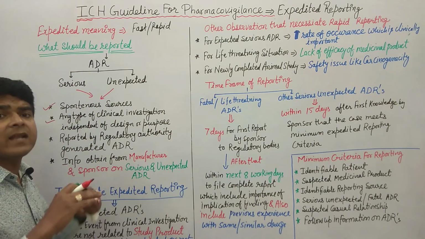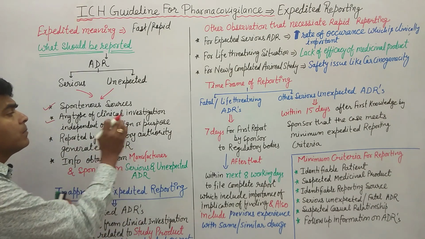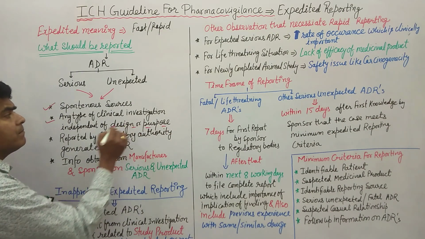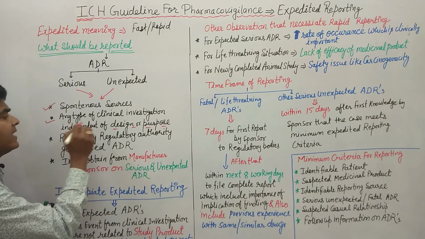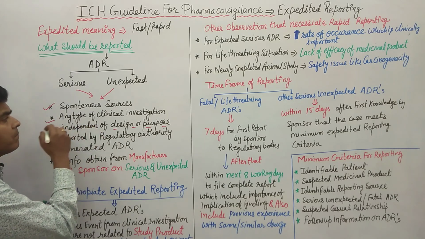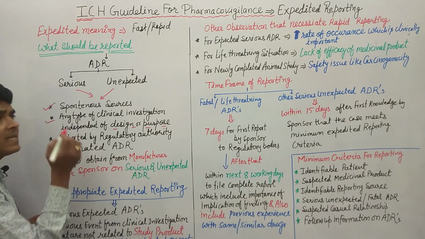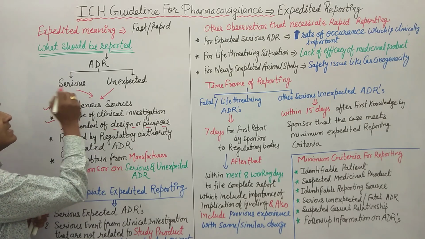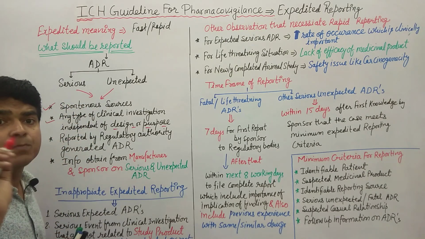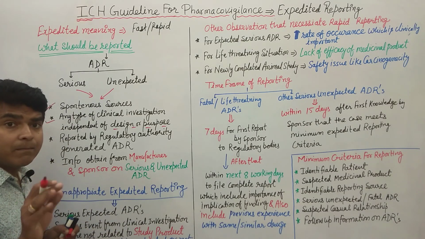Any kind of design or any kind of purpose can be included in the expedited reporting of ADR. So ADR from any clinical investigation can be reported, but that ADR must be serious and must be unexpected. Clear? That is the important point.